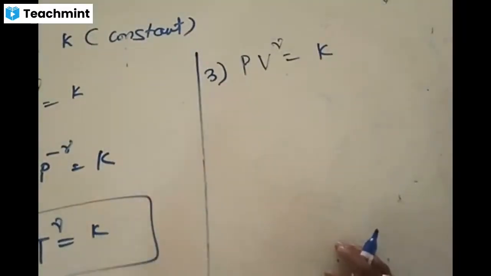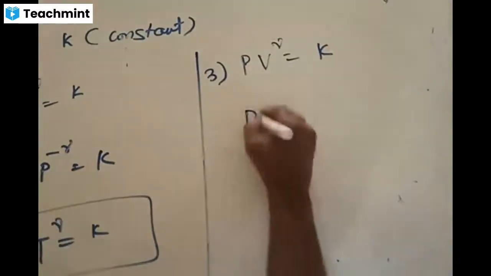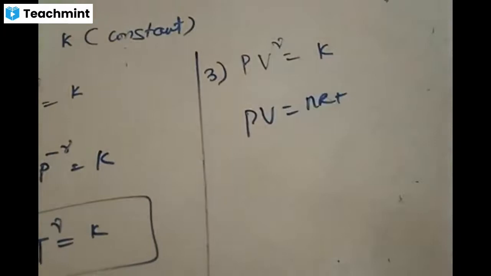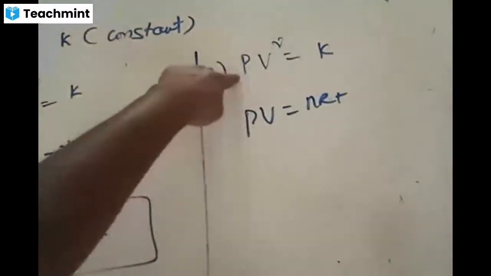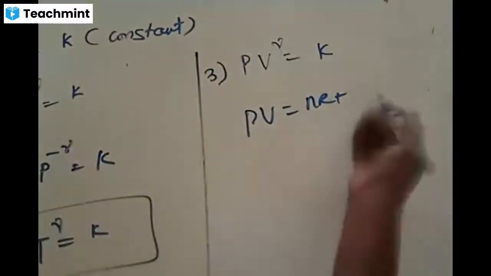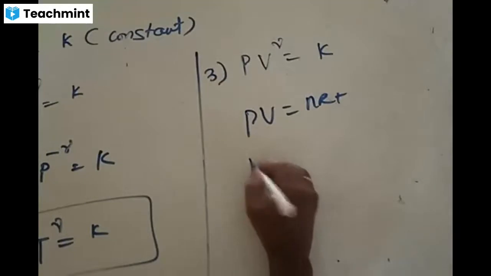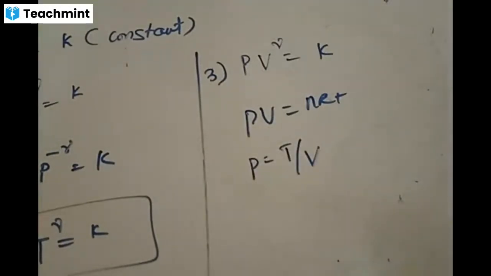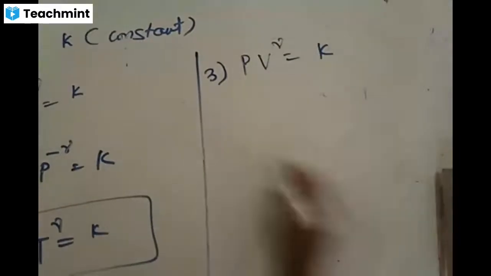You can write in the same process. Since PV is equal to nRT, now you want to write that equation in terms of what? V and T. So V should be there, P should be eliminated. Accordingly, P is to be removed. What is it that we do? P is equal to T by V. Right?